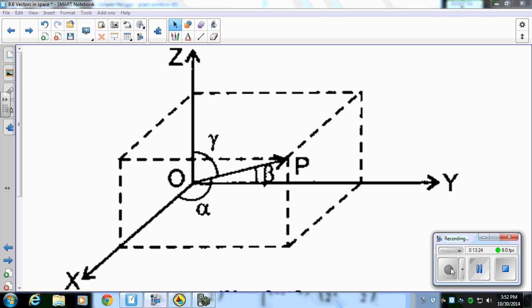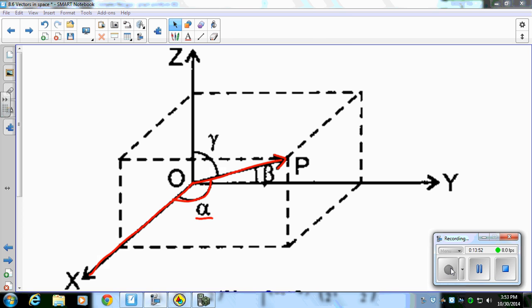So the last thing we have to talk about is that we actually have 3 unique angles that we can define here as alpha, beta, and lambda, and it's how our vector interacts with each axis. Notice that alpha is the angle that interacts with my x-axis.